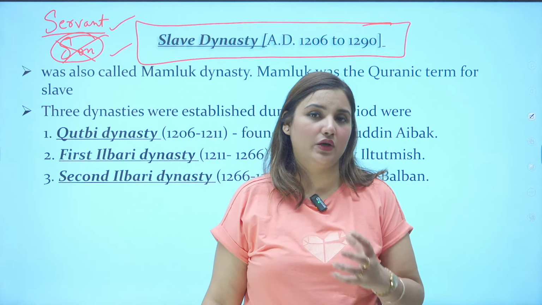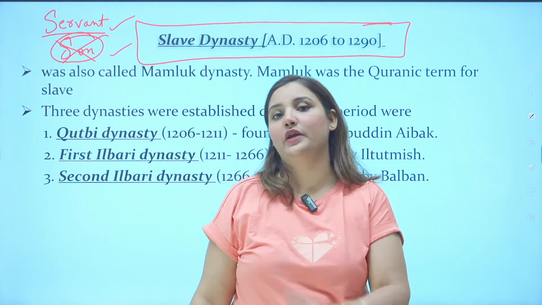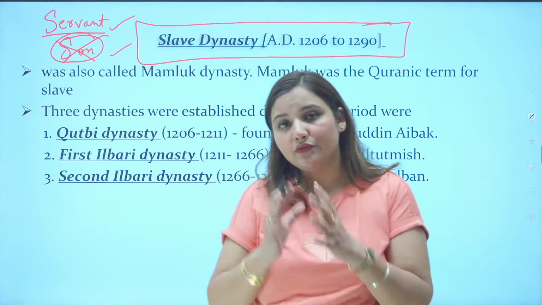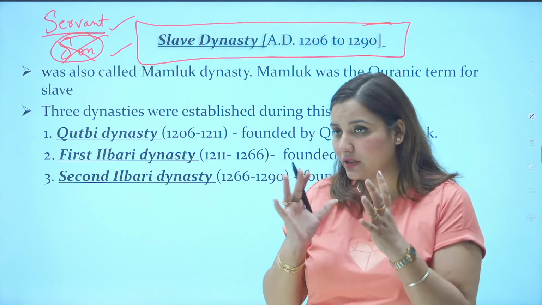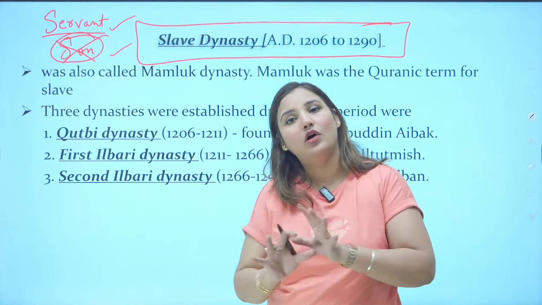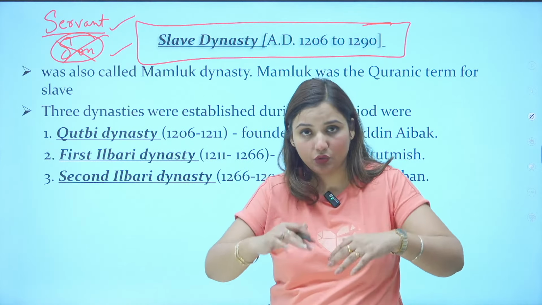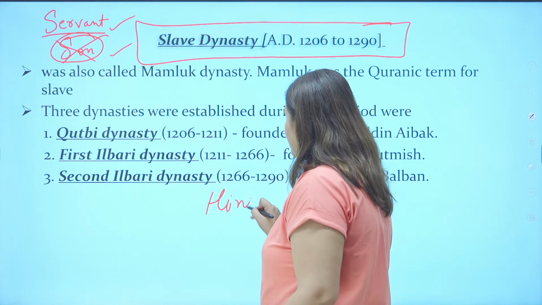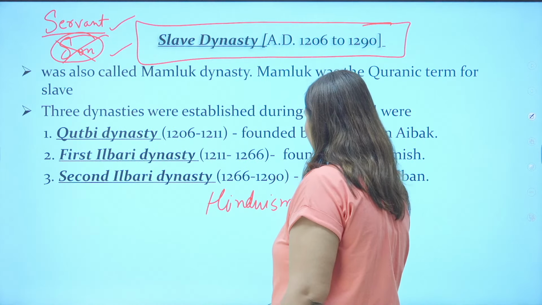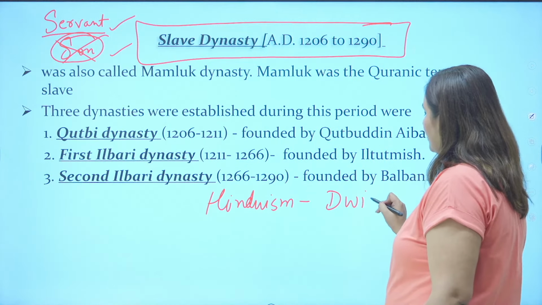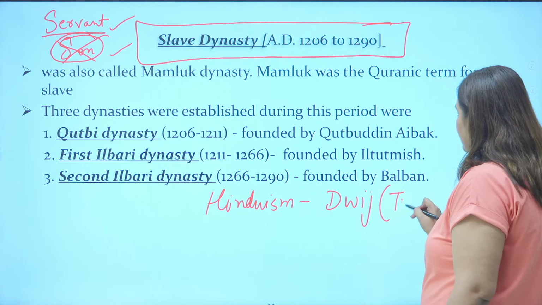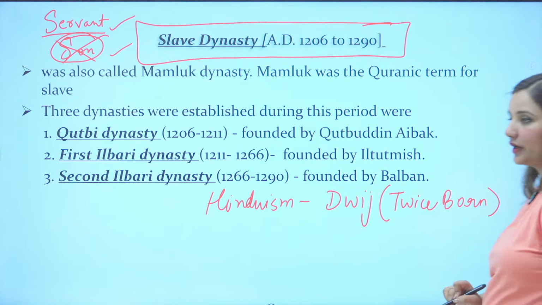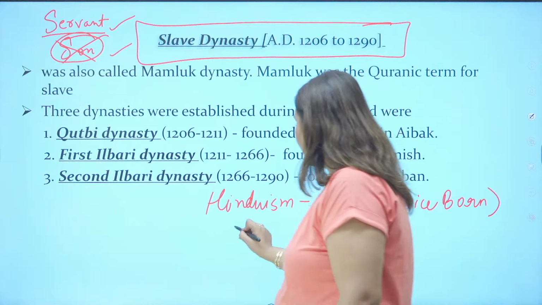This level of equality is followed in Islam. Islam is all about equality. You should know that every religion talks about salvation only. They all want to give you salvation, but they follow different paths. Like in Hinduism, the concept of Dvij is followed. Dvij means twice born. In Islam,